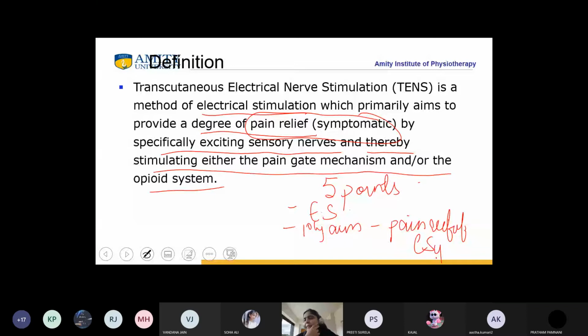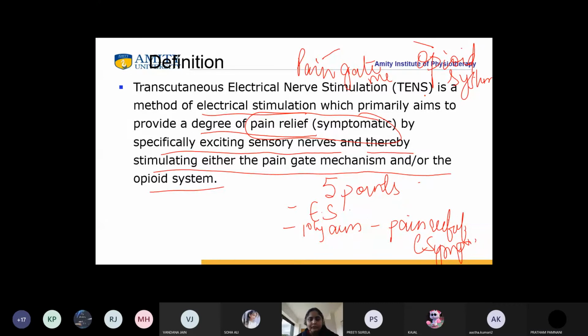So the number one is by exciting the sensory nerves. When they are exciting the sensory nerves, they are doing two mechanisms. Either the pain gate mechanism, or the opioid system. Is it clear to everybody, students? Yes, ma'am.